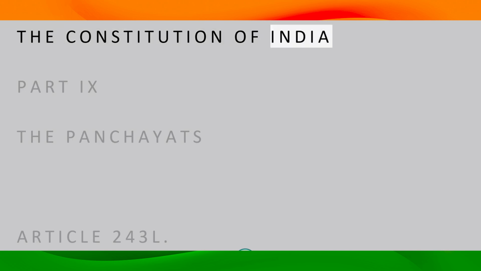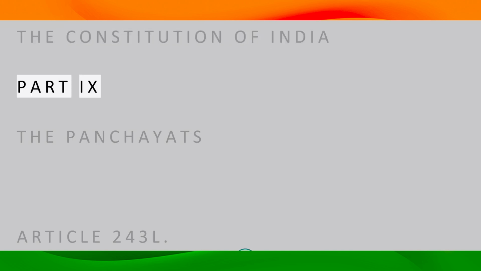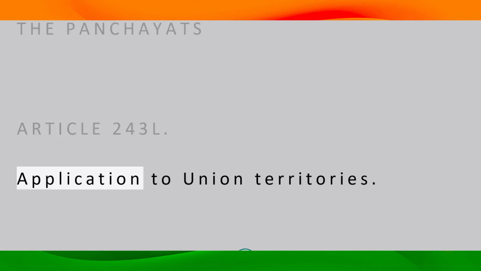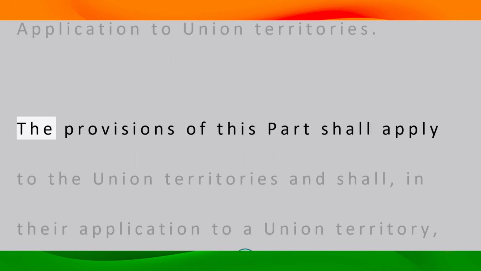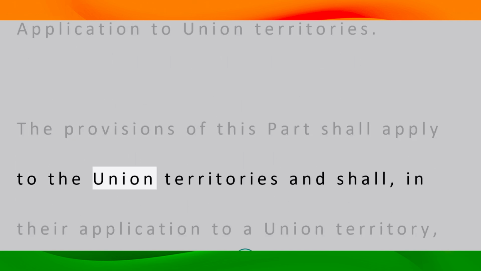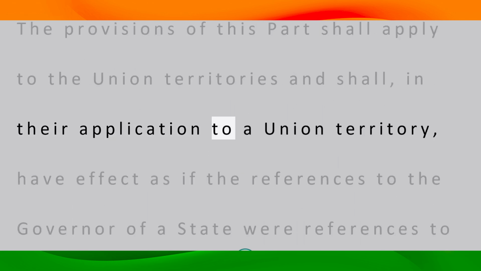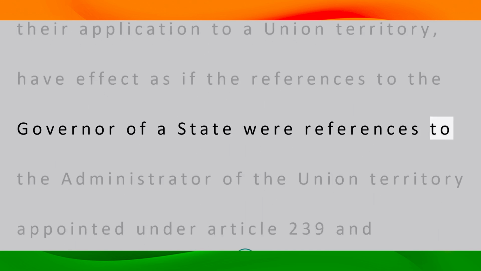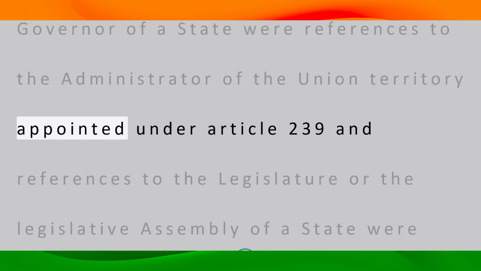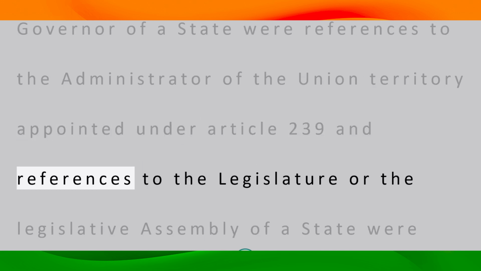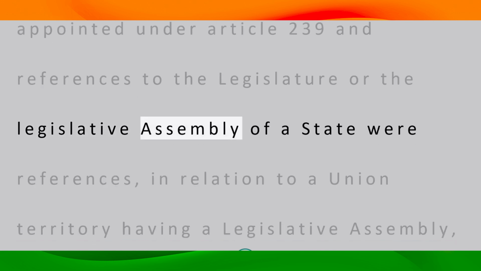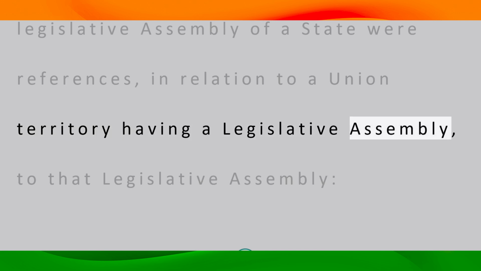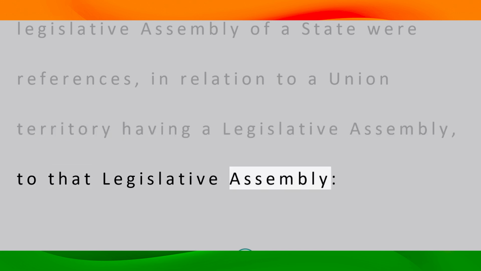The Constitution of India. Part 9. The Panchayats. Article 243L. Application to Union Territories. The provisions of this part shall apply to the Union Territories and shall, in their application to a Union Territory, have effect as if the references to the governor of a state were references to the administrator of the Union Territory appointed under Article 239 and references to the legislature or the legislative assembly of a state were references, in relation to a Union Territory having a legislative assembly, to that legislative assembly.